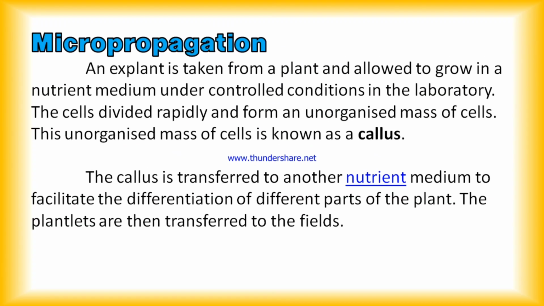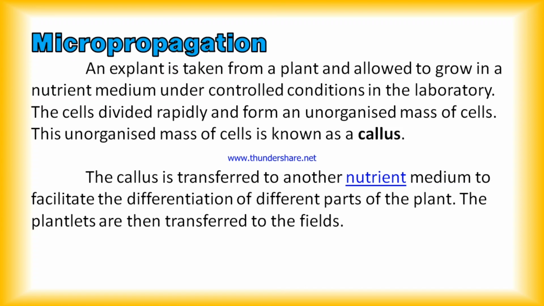And lastly, micropropagation. What is micropropagation? An explant is taken from a plant and allowed to grow in a controlled nutrient condition in the laboratory. These cells divide rapidly and form an unorganized mass of cells, and this unorganized mass of cells is known as callus.